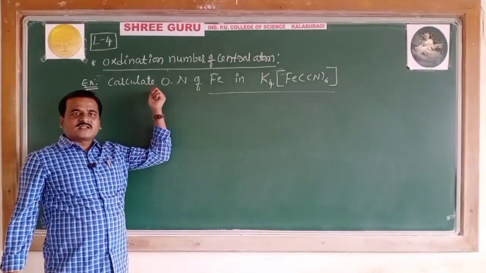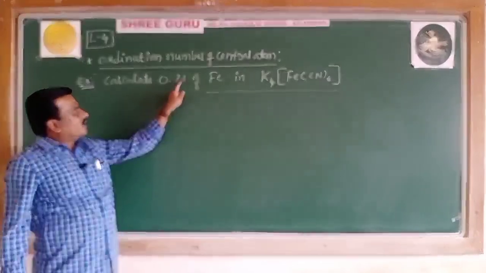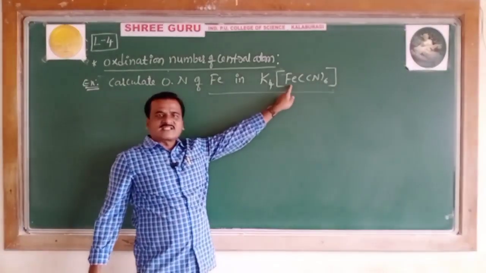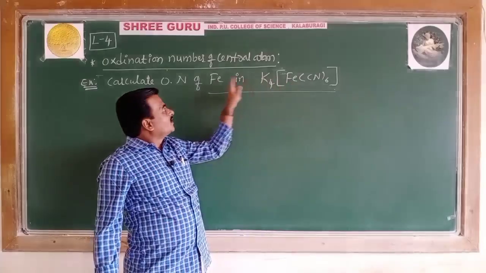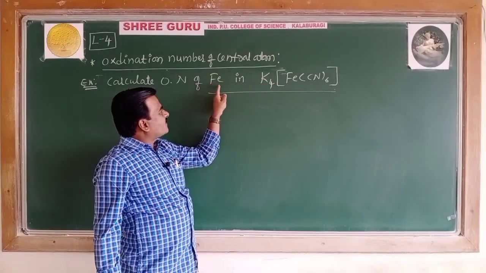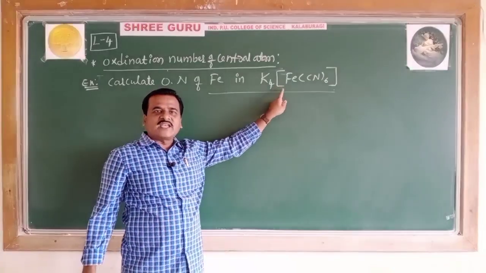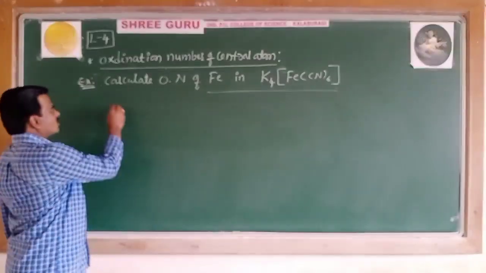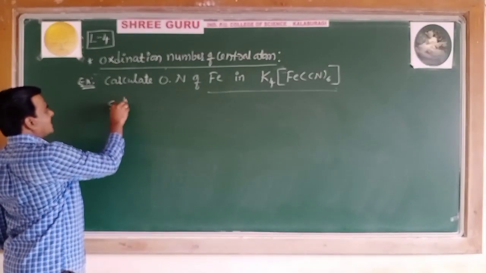The problem is to calculate the oxidation number of iron. Iron is the central metal atom or ion. Calculate the oxidation number of iron in the complex K4[Fe(CN)6]. Well, let's start the solution.